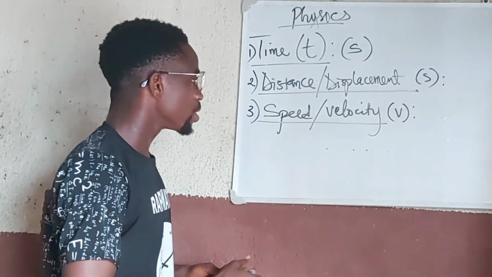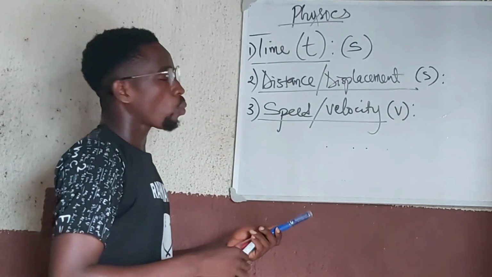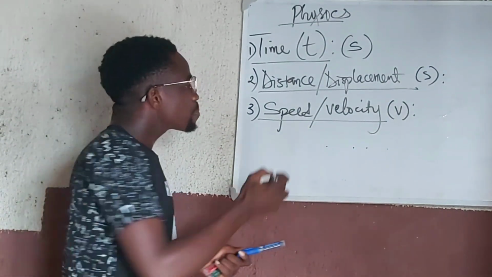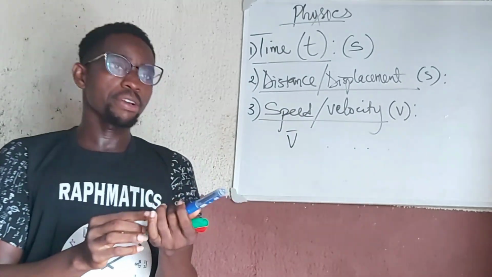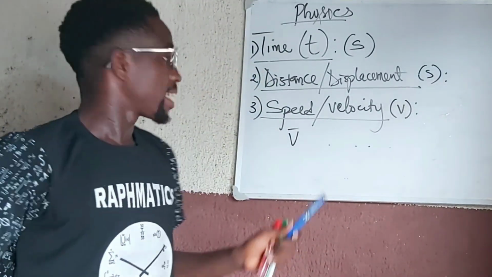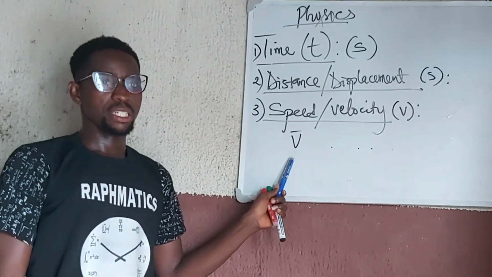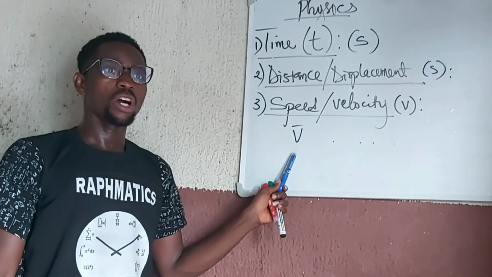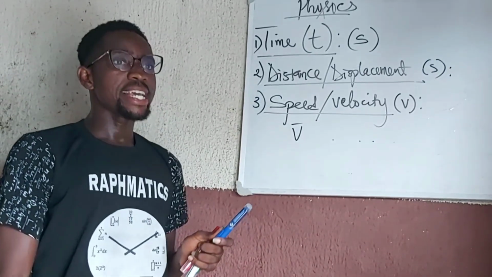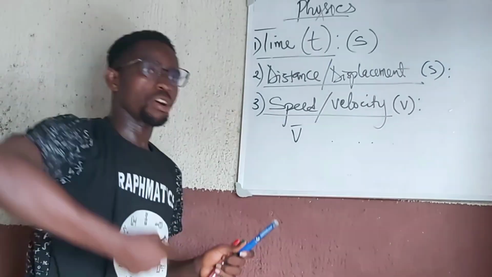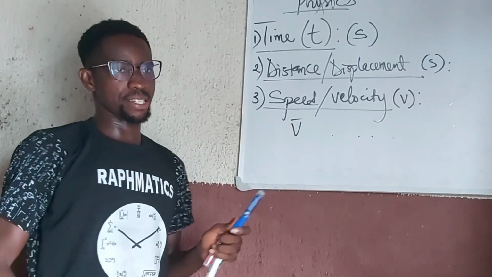Every unit time. So that will give me what I describe as speed, or to be more precise, average speed. This will produce what I call average speed. So this average speed is the rate of changing distance with time.